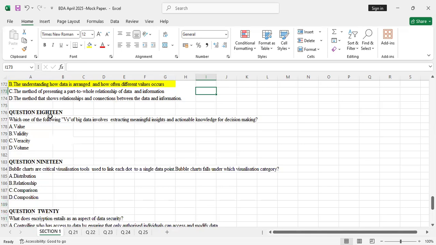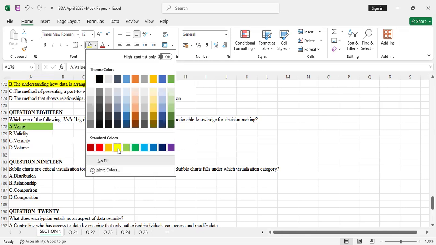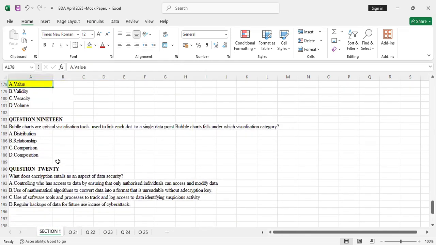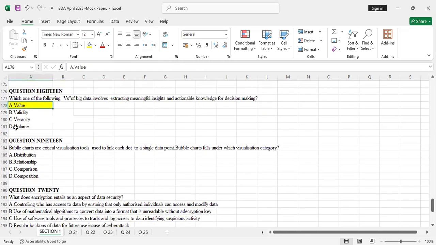Yeah, so in this question, you have to know the 5 V's of big data and what they are. So the correct answer here was value, A. Question 19. Oh, let me go through B. Validity is not one of the 5 V's of big data. I just put it here to confuse you. Then C, veracity, that's okay. Then volume.